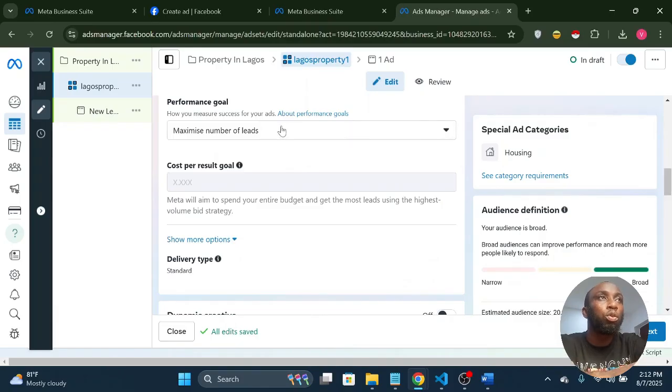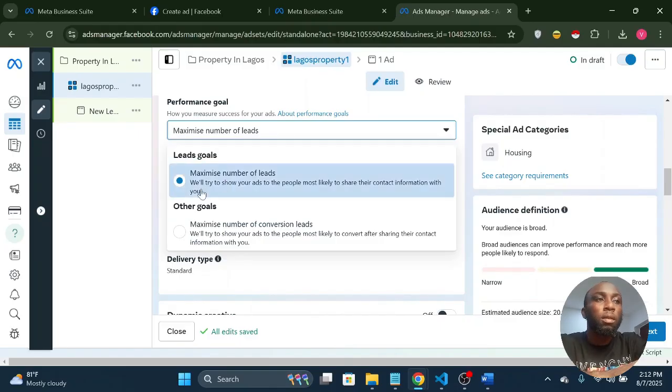The performance goal is asking you what do you want to achieve with this ad. Maximum number of leads is that you want to get as many leads as possible, as many prospects, as many interested people as possible. The second one is you want to maximize for number of conversion leads. So this second one means I'm not just interested in leads, I'm interested in people that would most likely buy. So this one will reduce the number of your leads, because it's like having a physical shop. 10 people can come to your shop to indicate interest in your product, but only one may decide to buy.